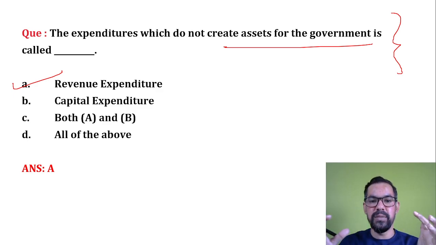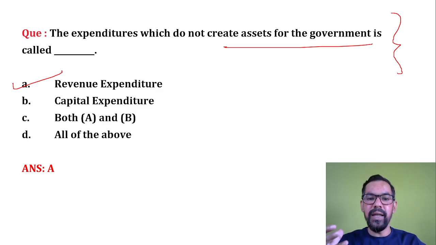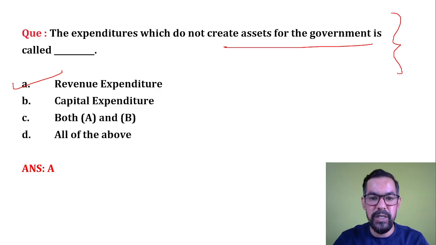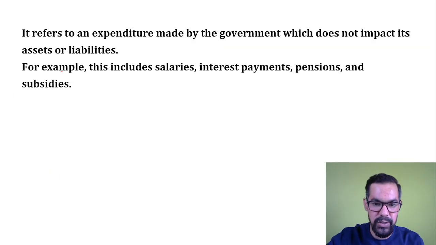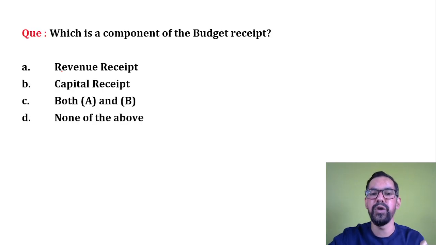If government is building some dam, they'll earn something from that particular dam. They'll generate electricity, they'll promote the fisheries business and all. Revenue expenditure is generally for functioning of various government departments, like salaries, interest payment, pension, subsidies. These all are part of your revenue expenditure.